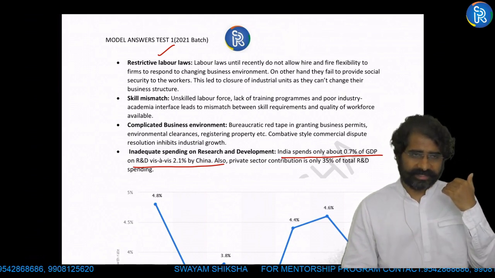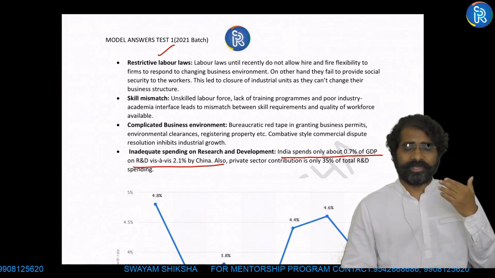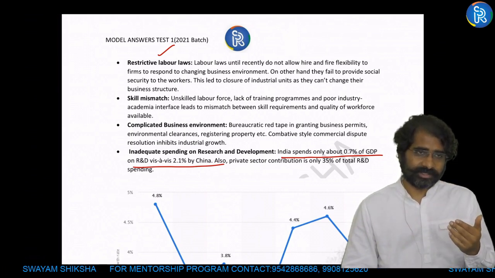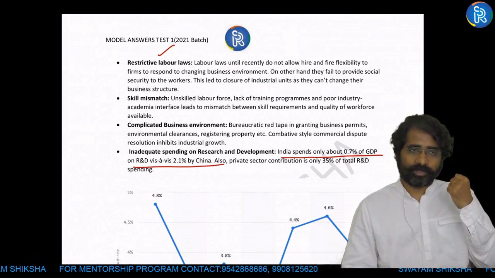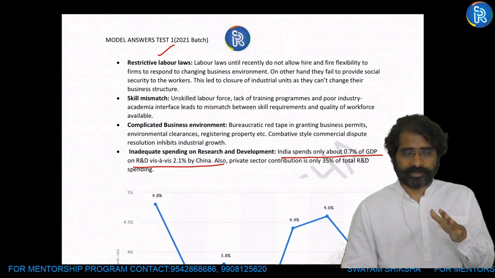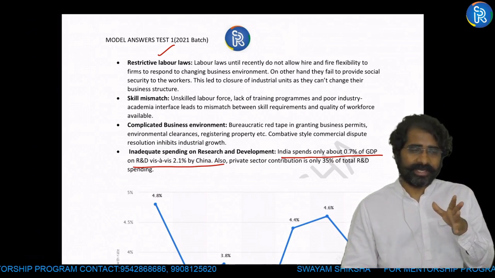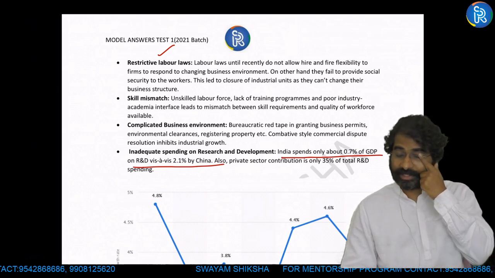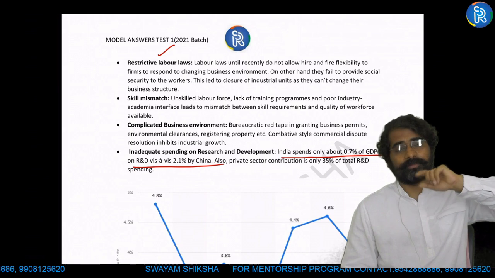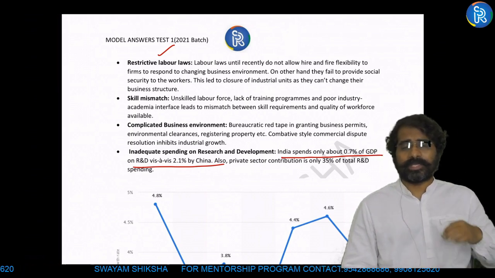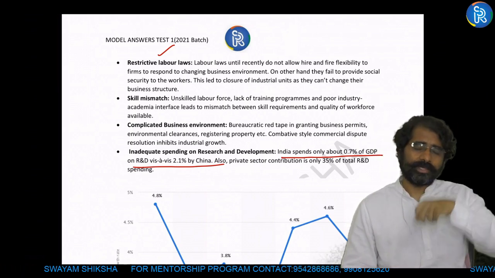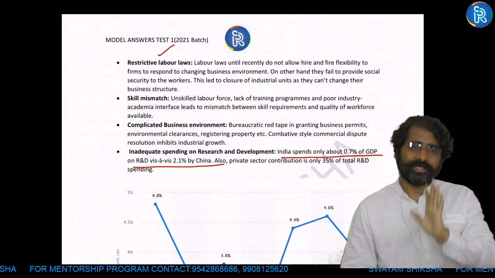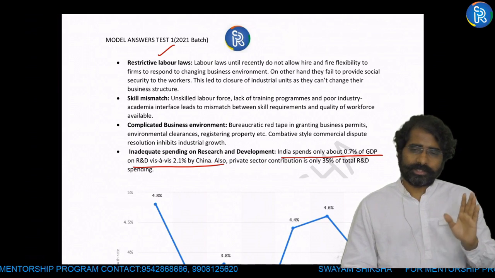We came up with the 73rd and 74th constitutional amendments, focusing on the grassroots. We came up with schemes like MGNREGS. We started focusing on TPDS, the Targeted Public Distribution System, in 1997. So like that, for any reforms which the government has taken, you should have a picture in mind from history, so that without thinking much in the exam hall, I can directly pull my introduction from history. Or you can write a direct introduction right away, taking the question in hand. This is something you have to do.